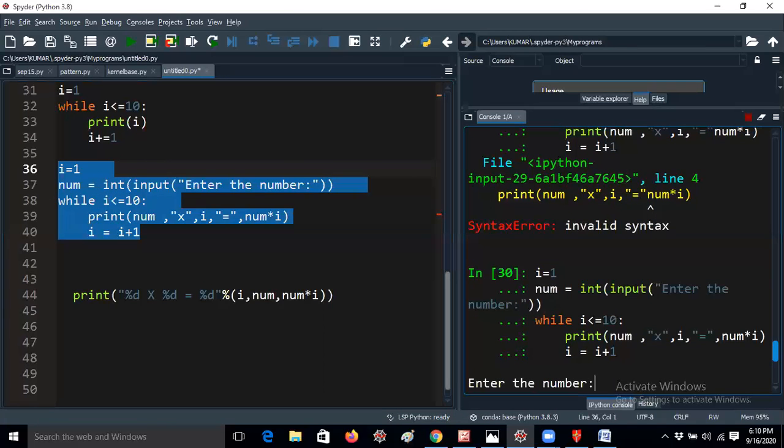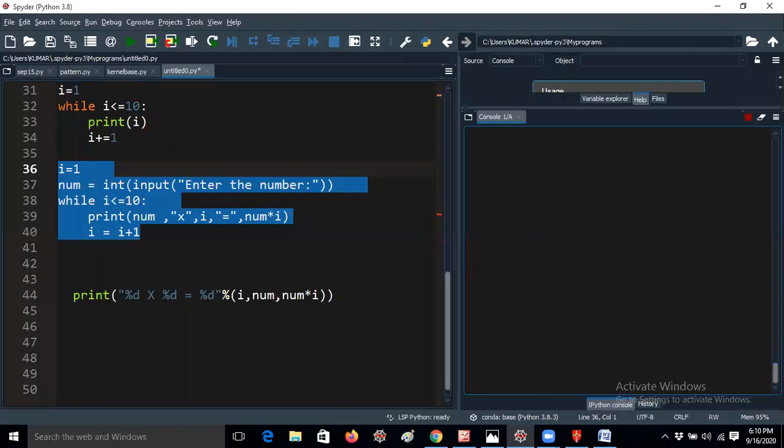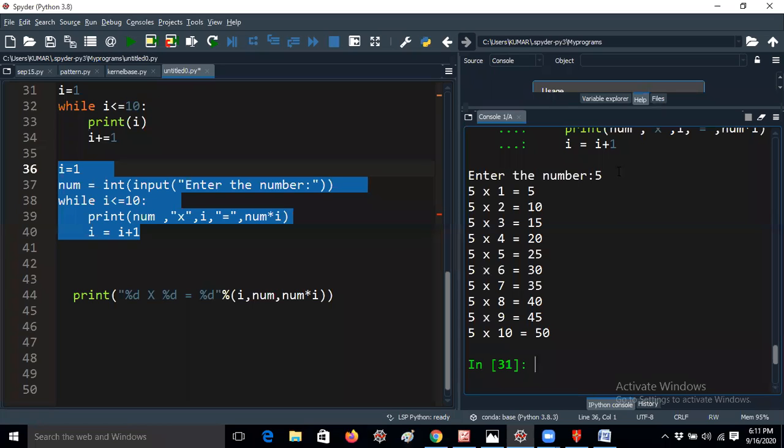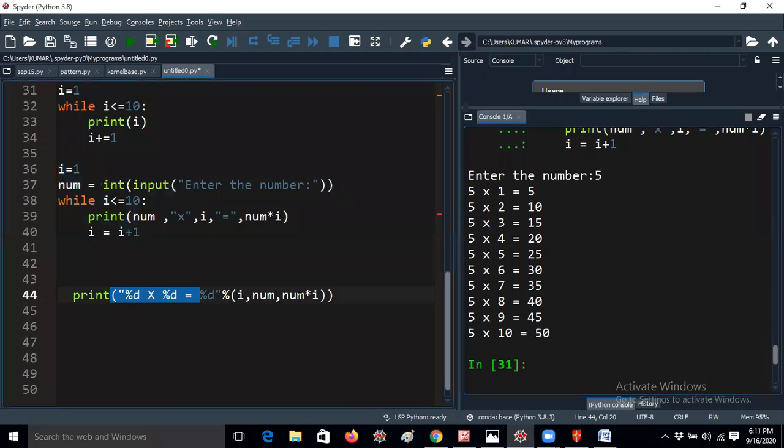Now I'm getting the output, right? Enter the number. Whenever you're doing a program, if you're getting errors, it means you are learning something. I learned my programming skills because of errors only. You should understand that. So I'm giving the fifth table: 5 ones are 5, 5 twos are 10, 5 threes are 15. It will display like that. If any students have doubts about this, I think CSE students are very familiar with this logic. I'm telling this because some other students are also there.